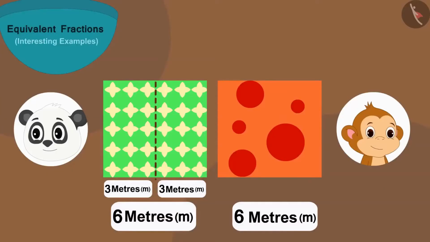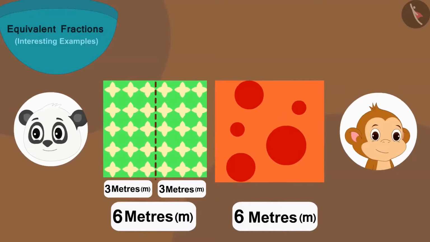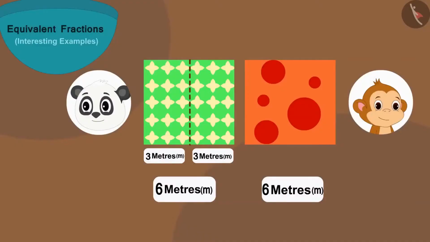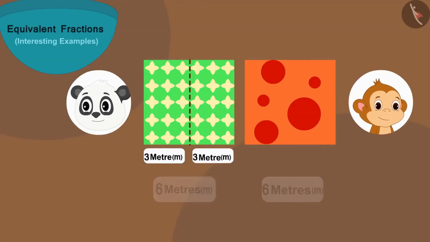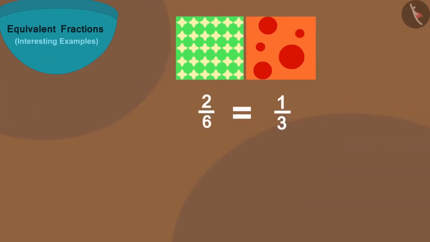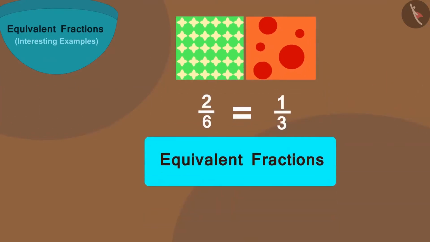So you see, children, Golu has given Babban equal length of cloth. Here the lengths of Babban and Golu's cloths are the same. And 1/3 of Babban's cloth is equal to 2/6 of Golu's cloth. Therefore, these fractions are equivalent fractions.